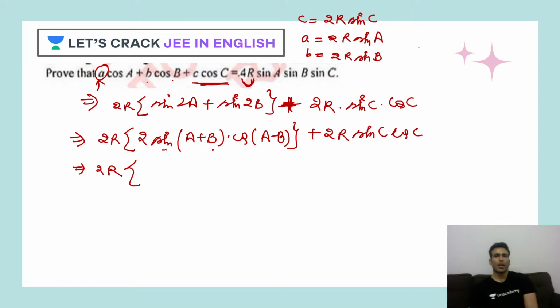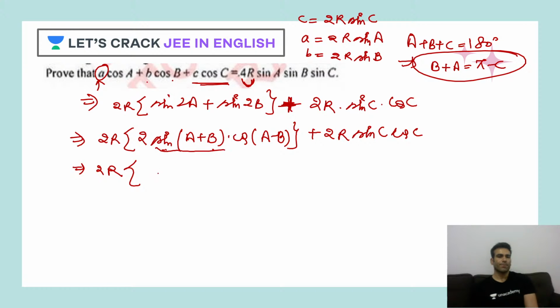So this sin of a plus b can be written as what? I know that a plus b plus c is 180 degrees, correct? So a plus b will be pi minus c. Let's use it. In the second quadrant, sine is positive. So this will be sin c. So overall, what do I have? Sine of c, twice of cos of a minus b.